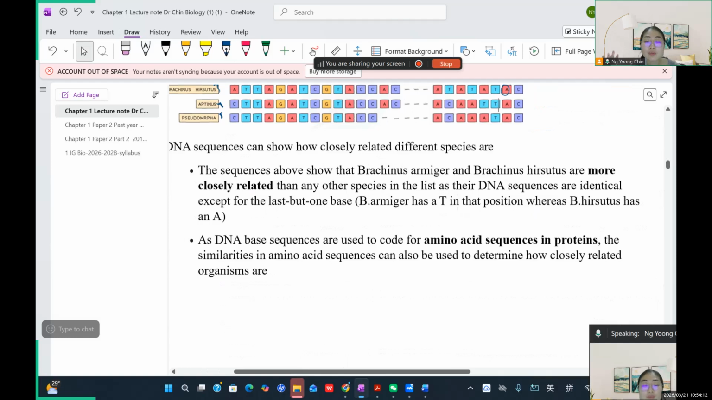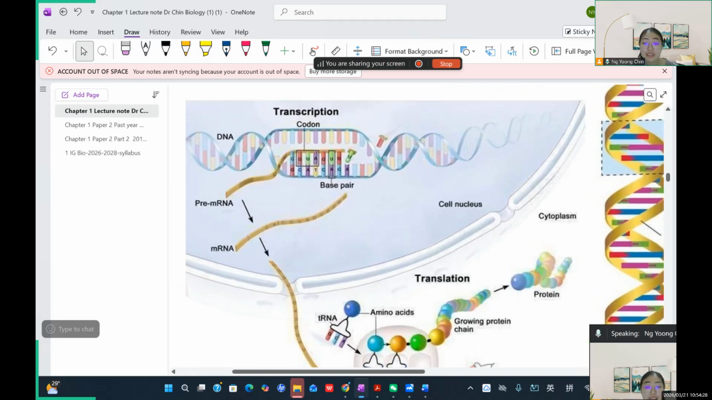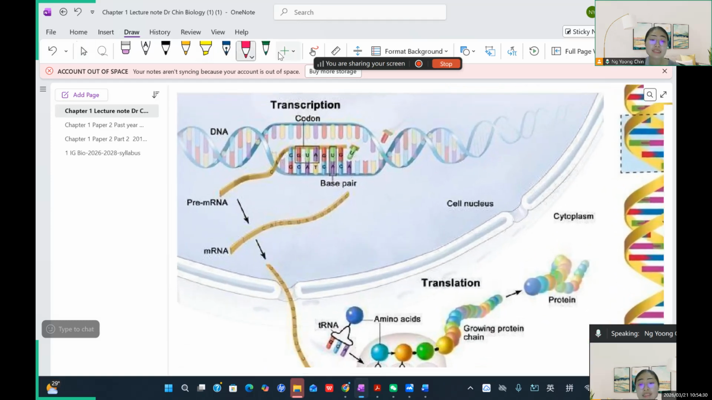Okay, so why important? What is the importance of the DNA base sequence? Because the DNA base sequence is used to code for the amino acid sequence in the proteins. Yeah. So it's just like this. For example, you can say this is a DNA, and then what would DNA do? So this DNA is double-stranded.